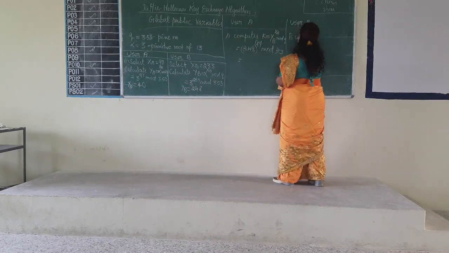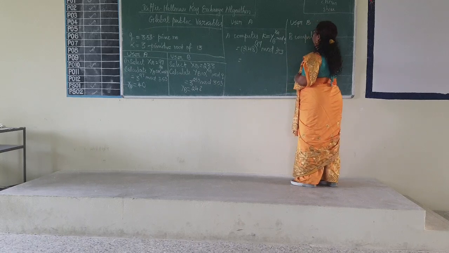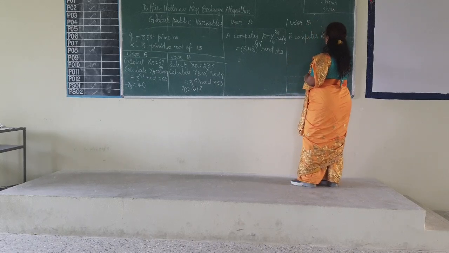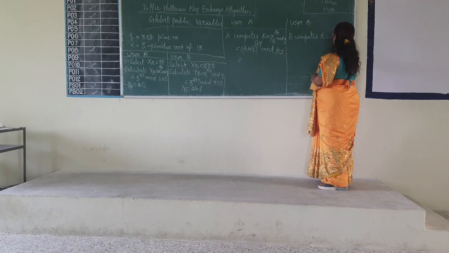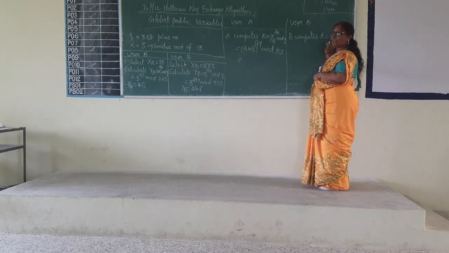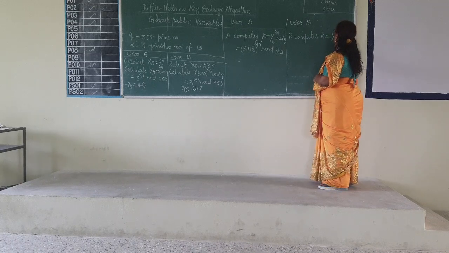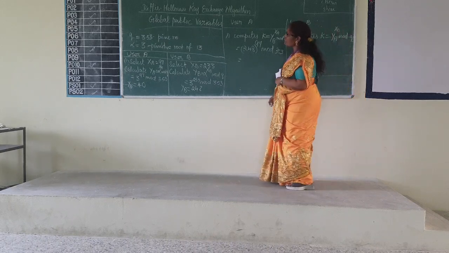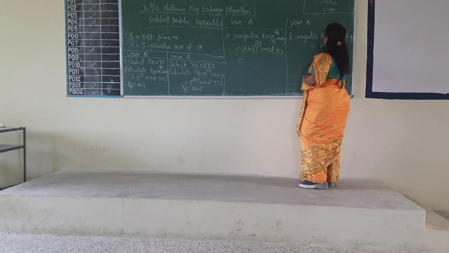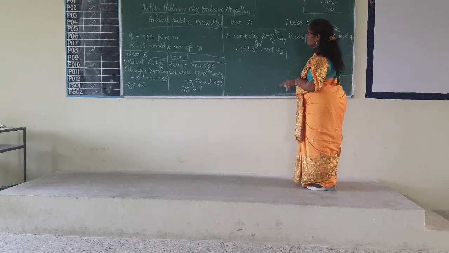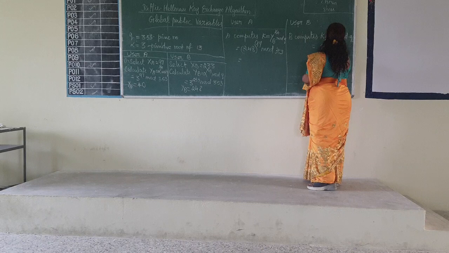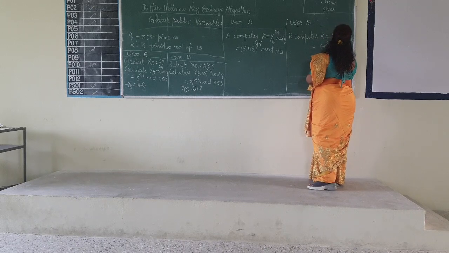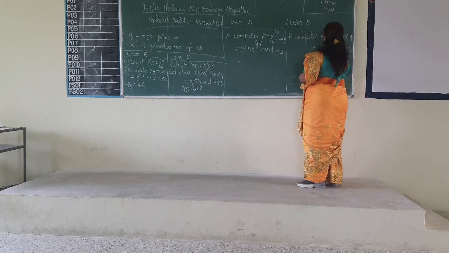Similarly, B computes K using the formula. YA to the power XB mod Q. So YA is 40 to the power XB, which is 233, mod 353.